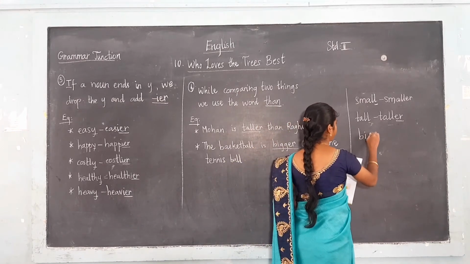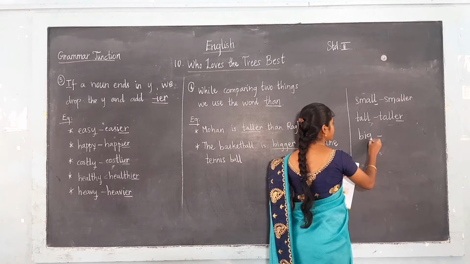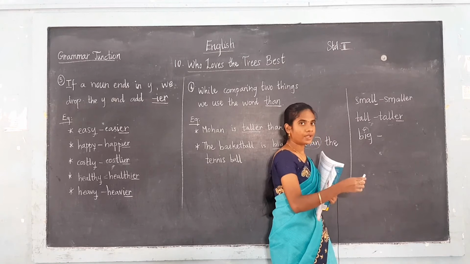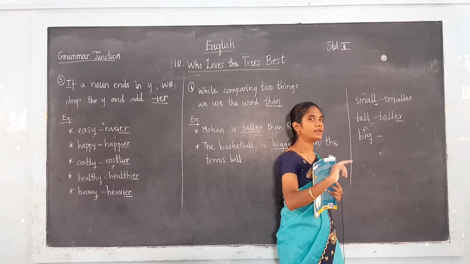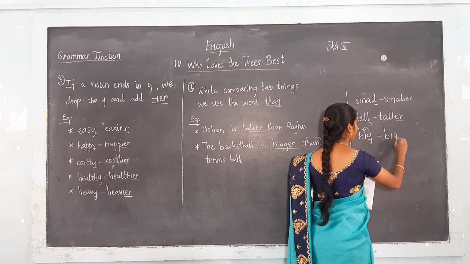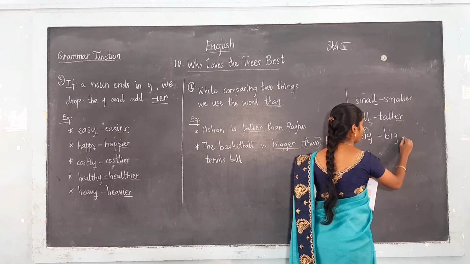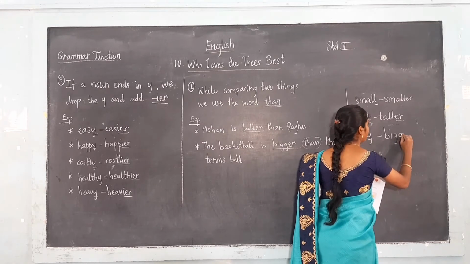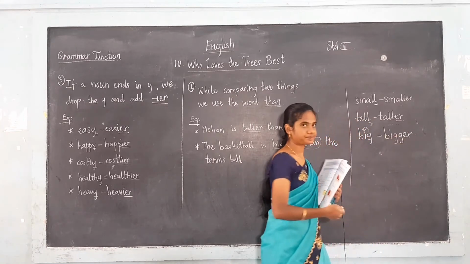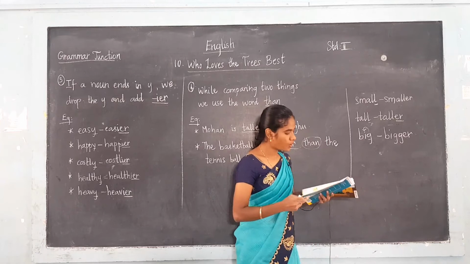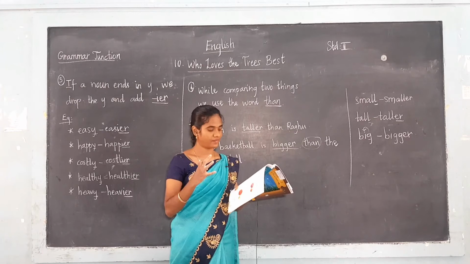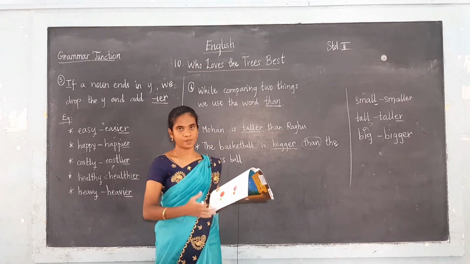See the word big. Here the noun ends with a consonant, and there is a vowel before it. So what we have to do? We have to write the consonant again and then add ER. That is B-I-G. Next what we have to write? We have to double the consonant. Write G, and after G you have to add ER. Big, bigger. Now see, the basketball is bigger than the tennis ball. The basketball is very big when compared to the tennis ball.